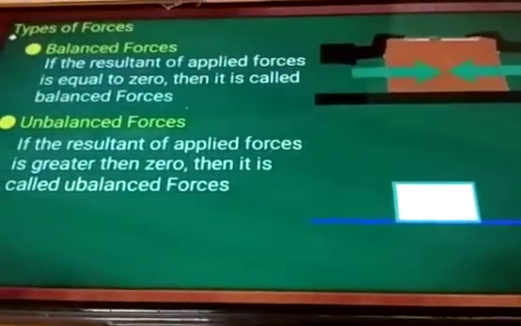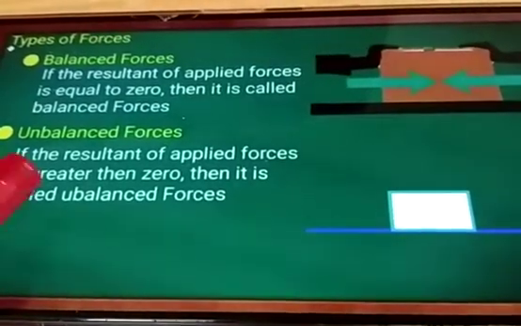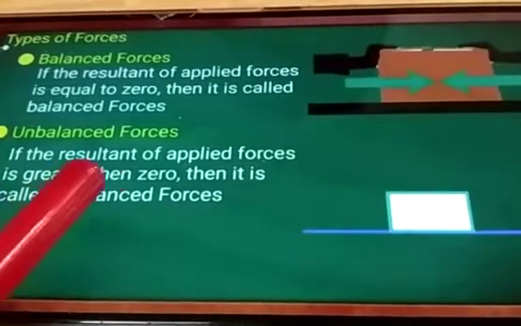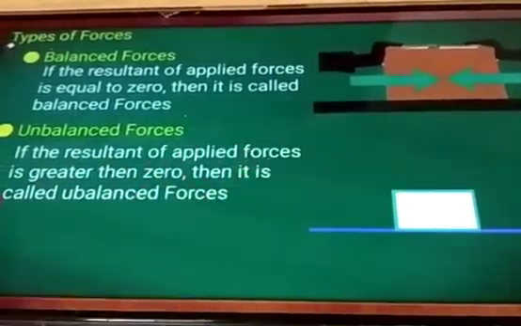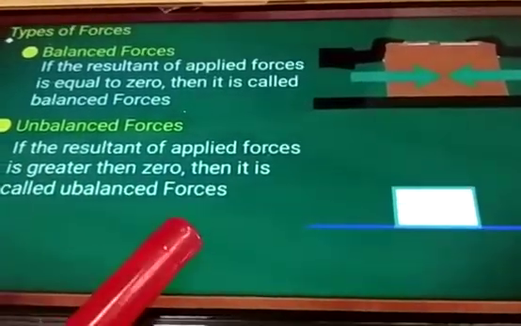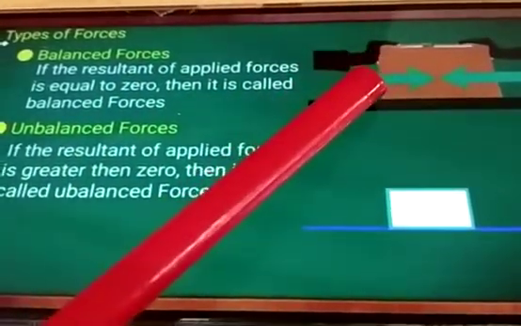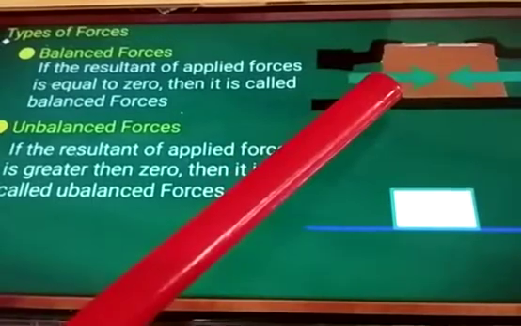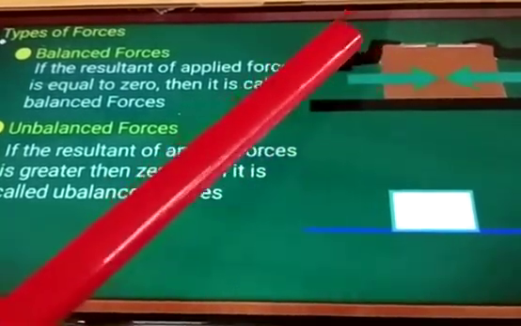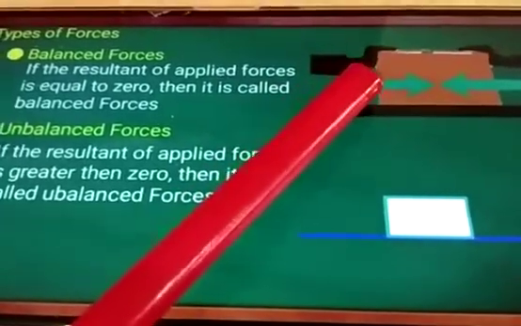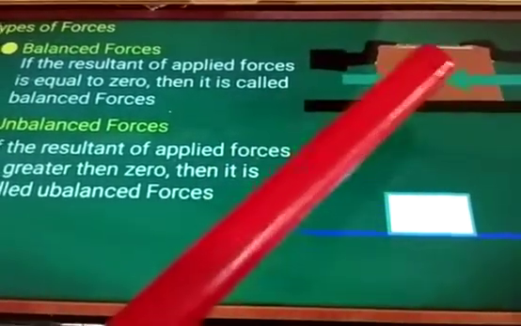Okay, now the unbalanced force. If the resultant of applied forces is greater than 0, then it is called unbalanced force. Taking the same example, if you are pushing the box with 100 newtons and your friend with 50, what happens? The box moves, yes or no?